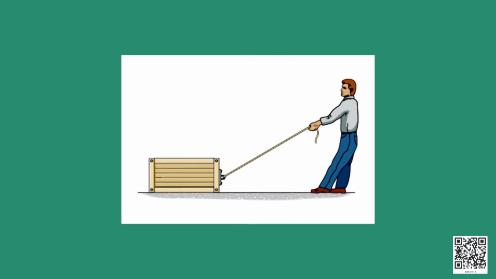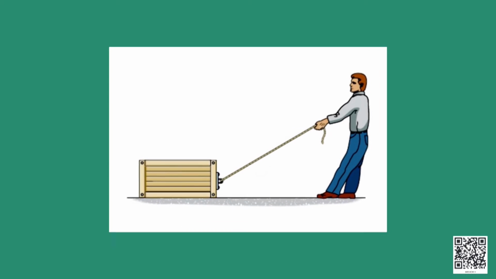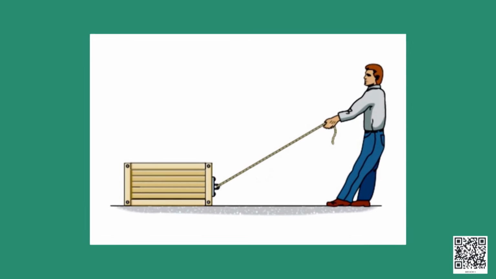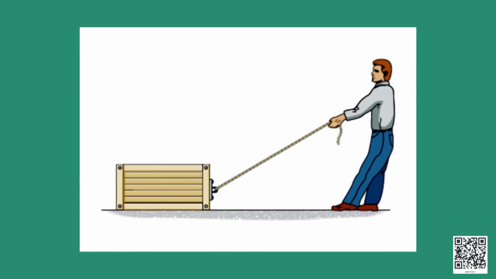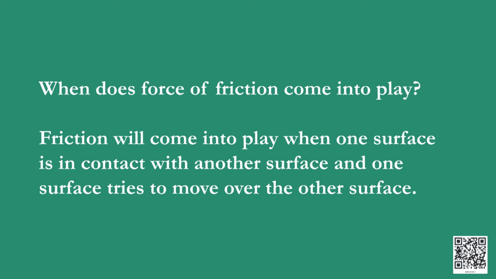Consider a box being pulled on the floor. Why is it difficult to pull it? What is the force that opposes the motion of the box on the floor? This is also due to the frictional force. When does force of friction come into play? Friction will come into play when one surface is in contact with another surface and one surface tries to move over the other surface.